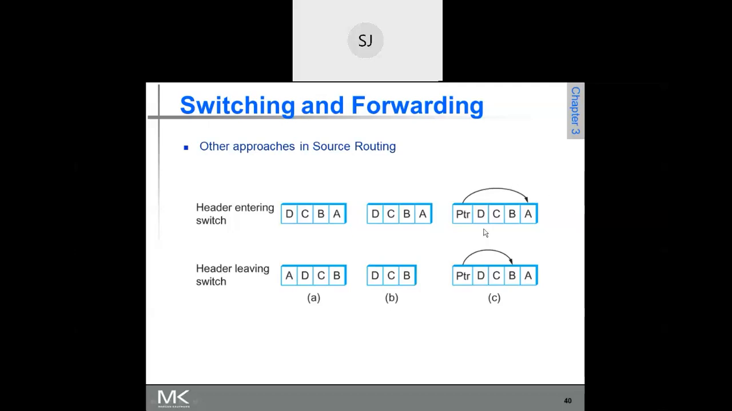Then another approach uses a pointer. This pointer points to the output port that is to be taken. It is pointing to A now. When the packet goes to a particular switch, it looks at the pointer, which is pointing to A, so the incoming packet is moved along output port A. Next, the pointer will point to B, so the next switch will forward it along port B. These are the different approaches to implement source routing.